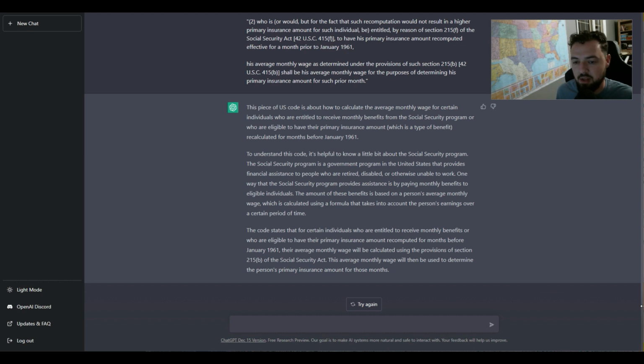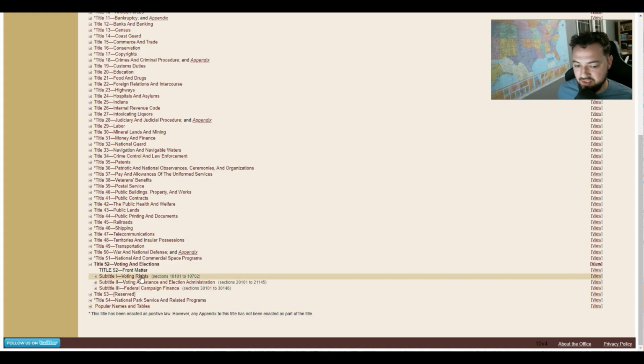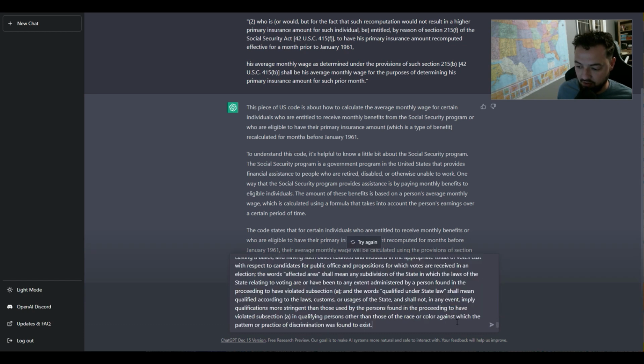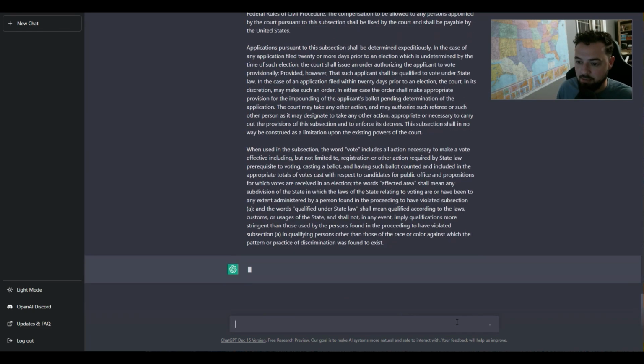I'm going to look at some different piece of code, maybe something like criminal, and just see if it comes up with something interesting here. So I found this section on voting rights and got that code pasted in here with the prompt, can you describe for me how this piece of US code protects voting rights in the US? So I just copied and pasted that in there, and we'll see what it says.